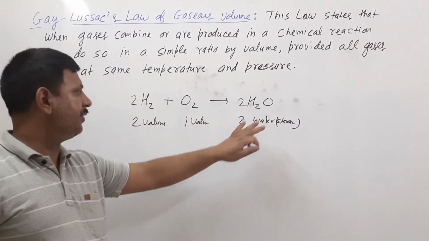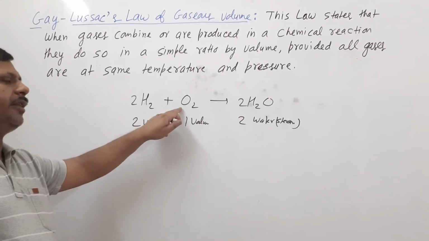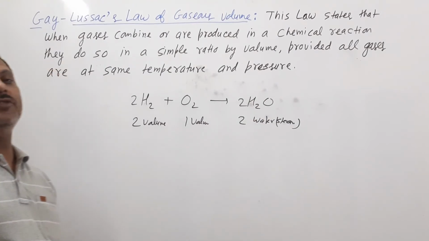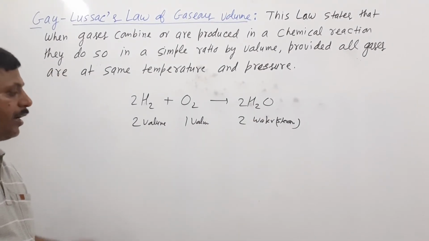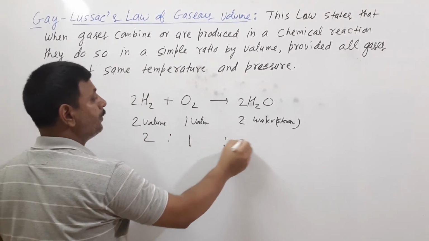All are in gaseous state. So two volume of hydrogen, one volume of oxygen, then two volume of steam or water will form. The ratio is 2 ratio 1 ratio 2.